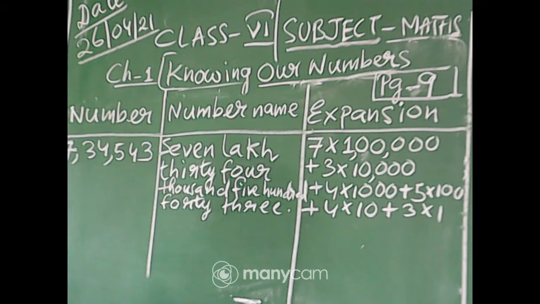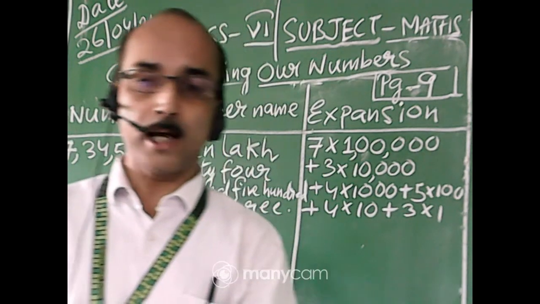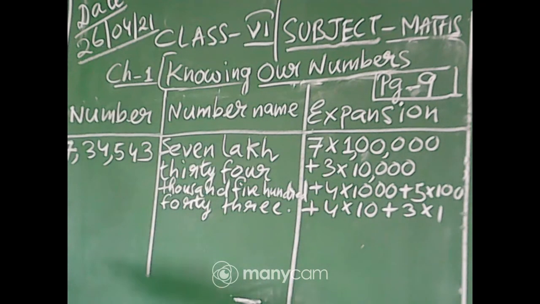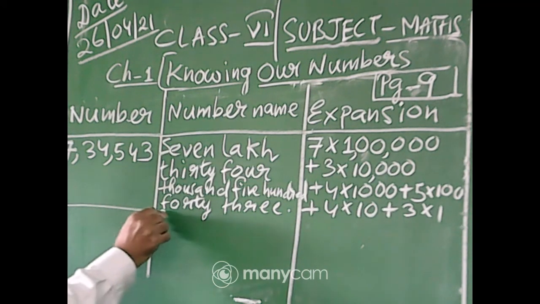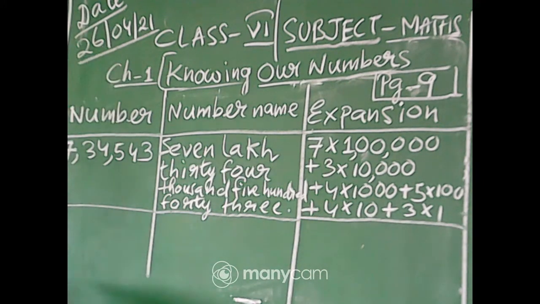Now we will do the next one. Number 2, see there, 32,75,829. Okay, so we will do that one. First write the number. Just draw a line there. 32,75,829. So we will write this one.